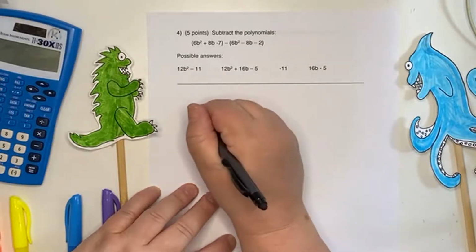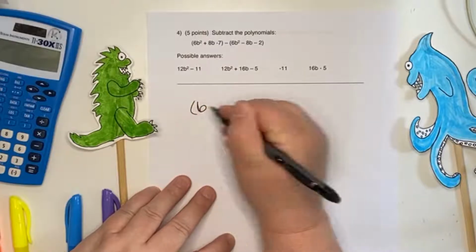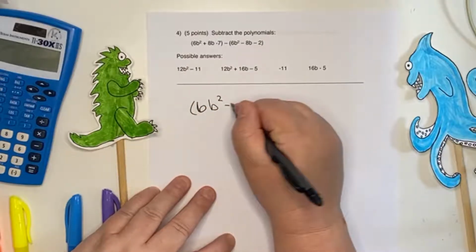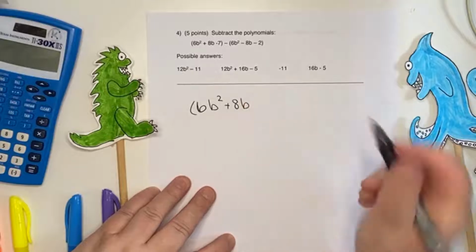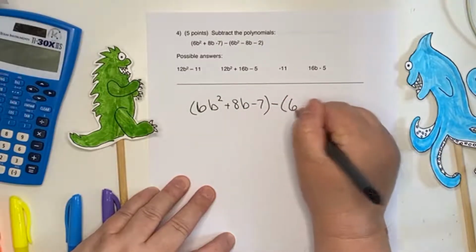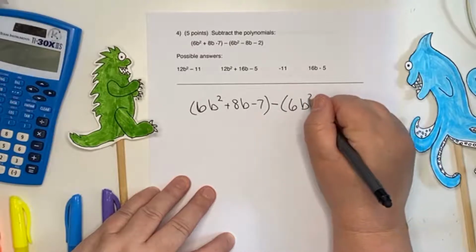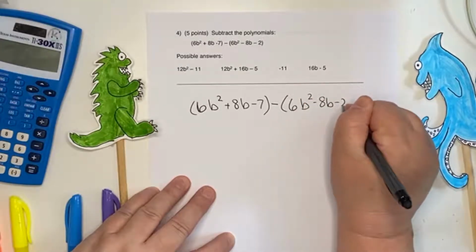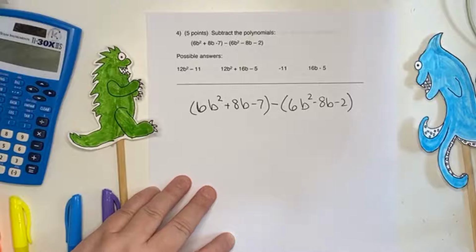Let's do it. I've got 6b squared. I'm not sure why I did this to myself because 6's and b's are not easy for me. But if I'm ever going to learn this, I need to practice.